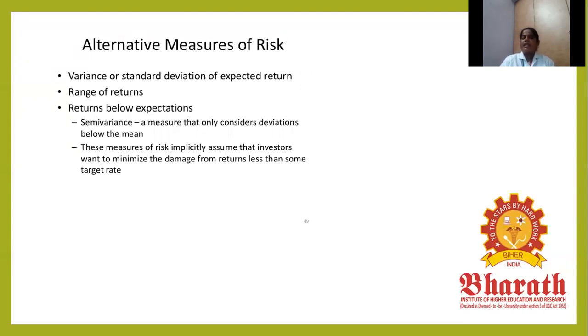Alternative measurements: variance or standard deviation, expected return, range of return. Semi-variance means they consider only the deviation below the mean. These measures of risk implicitly assume the investor wants to minimize the damage from returns less than the target. If you have the same amount of return in the future, or a higher return, the measurement implies the investor wants to minimize damage and does not want to get less than the invested money. That will minimize the risk. That is an alternative method.